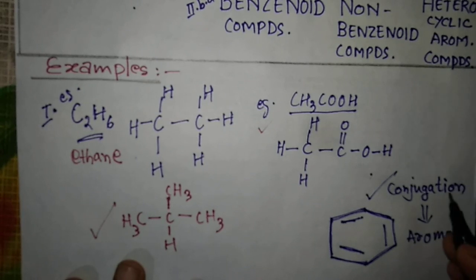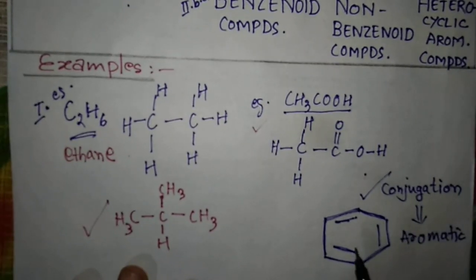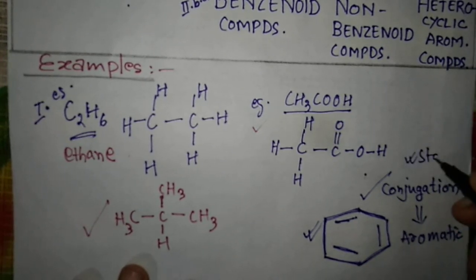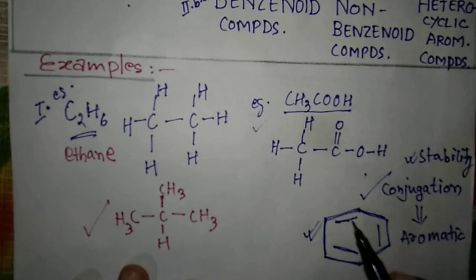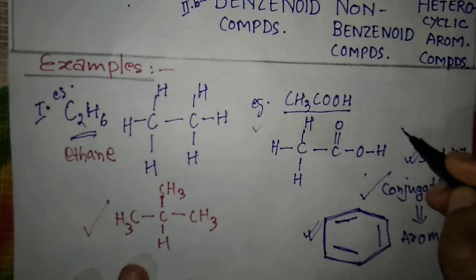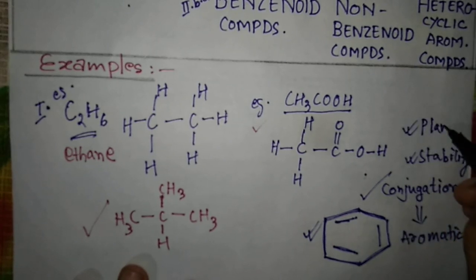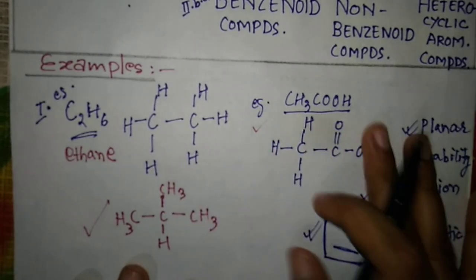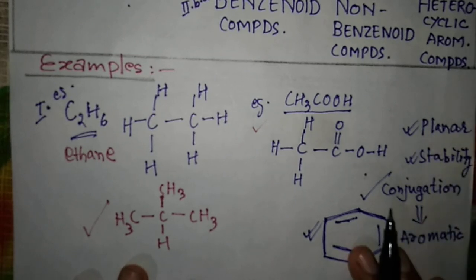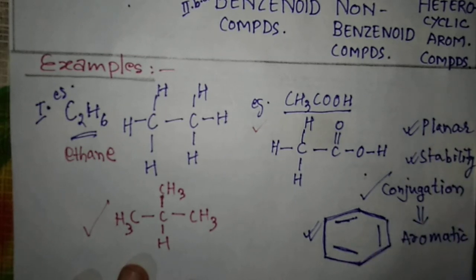So these 3 points I have already told you: in case of aromatic compounds, they have one or more benzene rings. Second one is their stability. Due to this stability, they are known as aromatic. Third one is that they contain alternate single and double bonds, and one more thing, they are planar in nature. They lie in one plane. They are not spatial in nature, they are rather planar. So these points you will learn in detail in your next chapter.